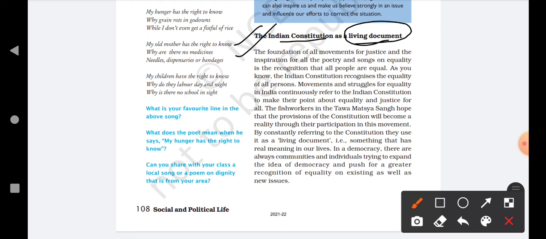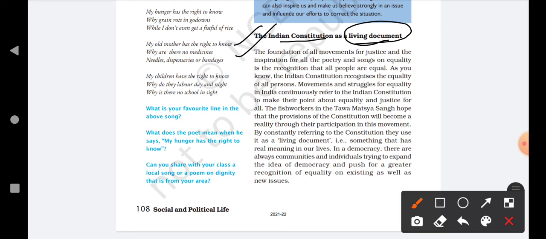The foundation of all movements for justice and the inspiration for all the poetry and songs on equality is the recognition that all people are equal. So the foundation of all movements, basically why the movements are going on for justice, or any kind of inspiration or the songs or the poetry, everything that is made is basically because people want to treat themselves as equal. There should be no discrimination.